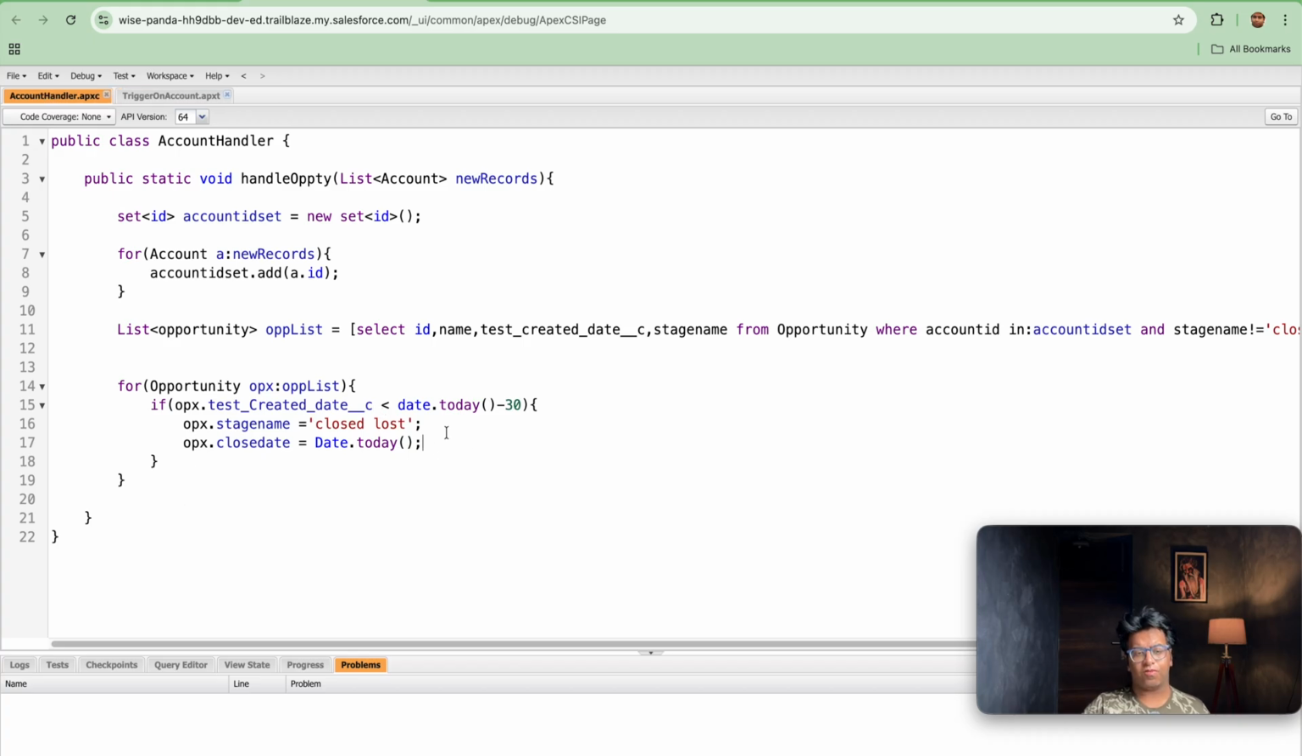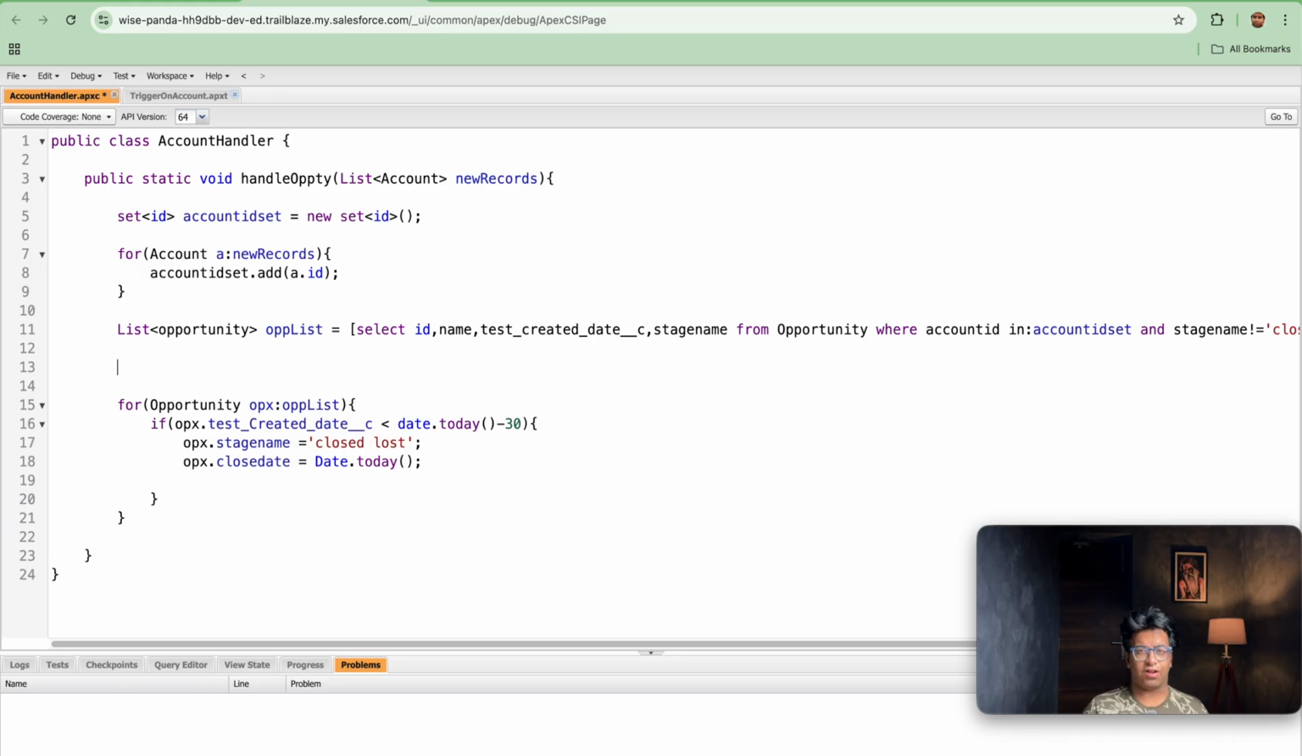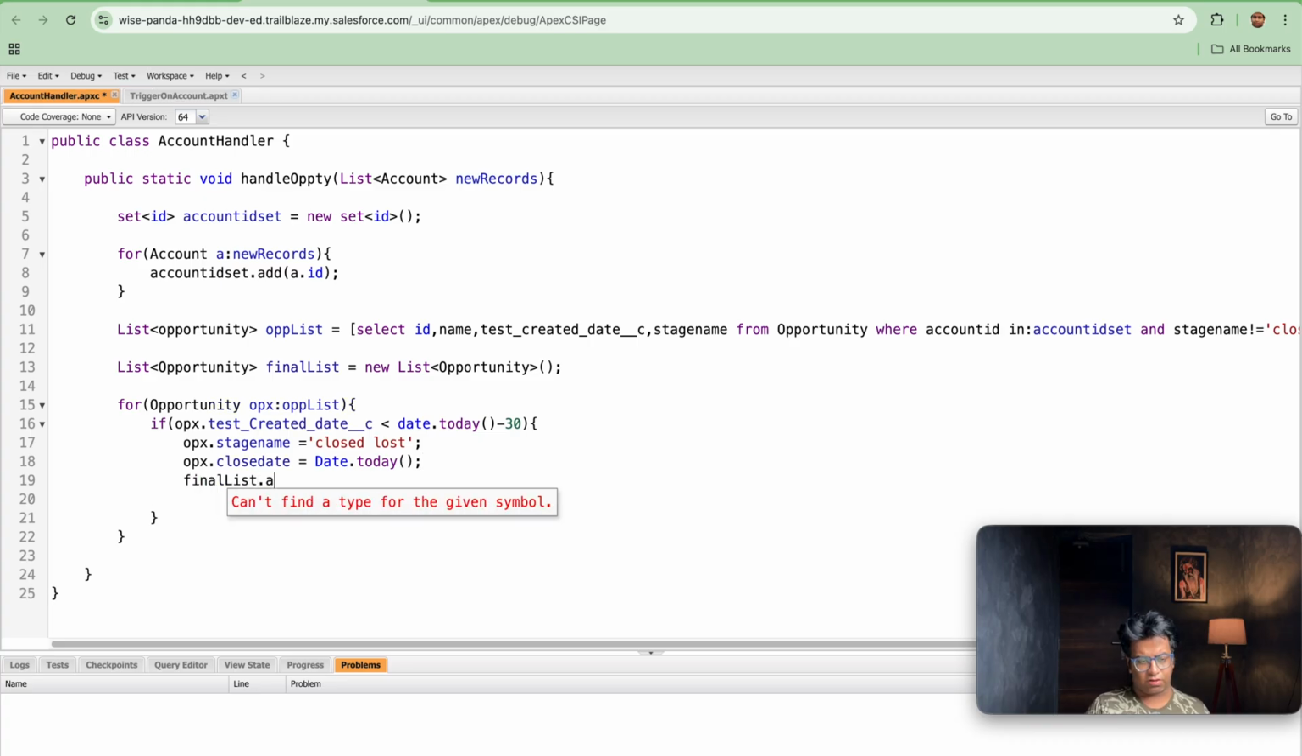So the next step is we will be creating a list. We will not be doing the DML inside the for loop because we have a governor limit of 150 DML statements, so we will not play around with that. So we will be taking a list of opportunity. finalList is equal to new List of Opportunity. Further, let's close this out, and I will be doing finalList.add(opx).